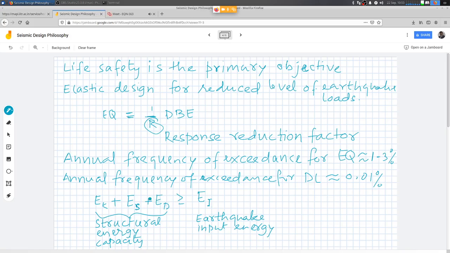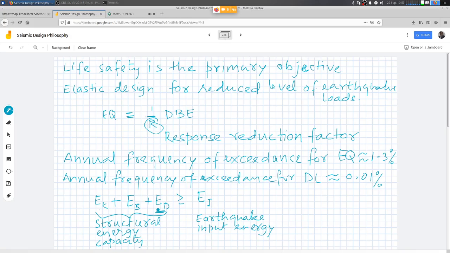Right? So as long as, there are so many ways. So this is EK and ES. ES is for the elastic strain energy, right? So elastic strain energy is only one component. I can balance earthquake input energy by suitably increasing the dissipation energy.